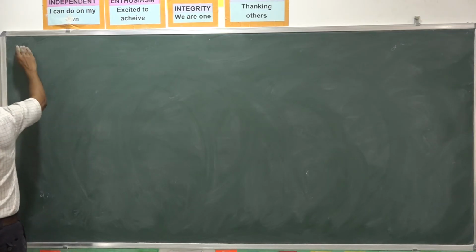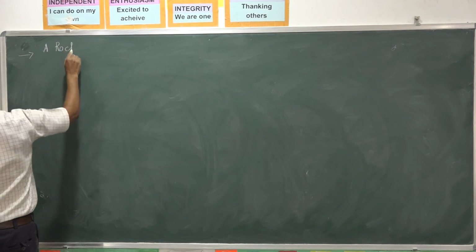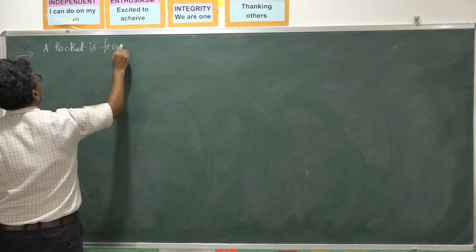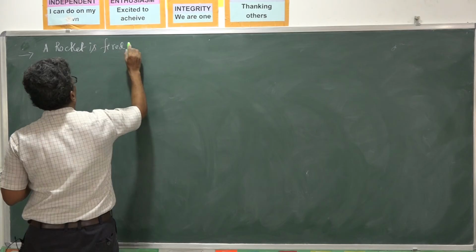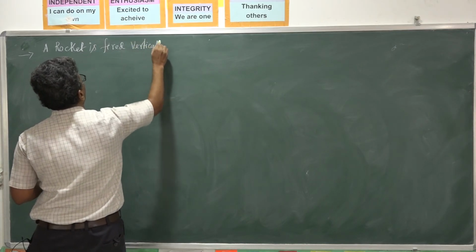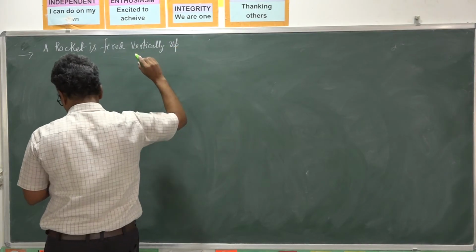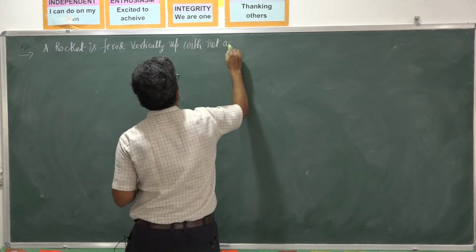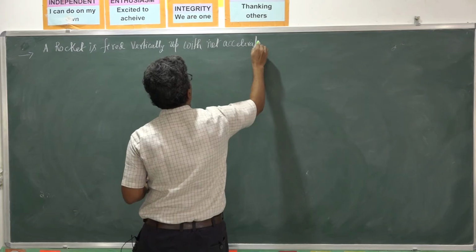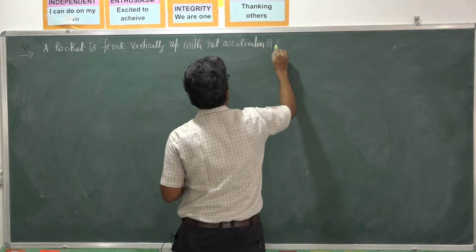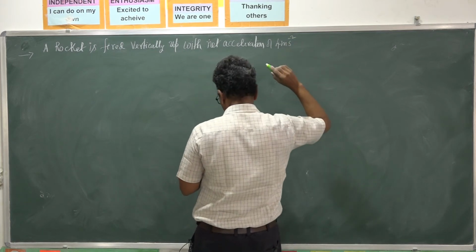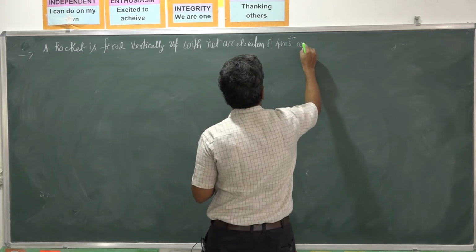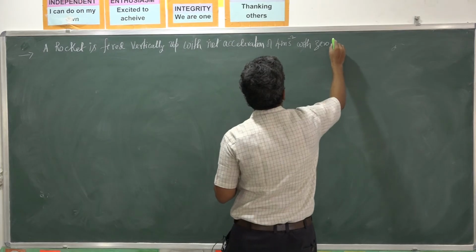A rocket is fired vertically up with the net acceleration of 4 meter second to the power minus 2, and with zero initial velocity.